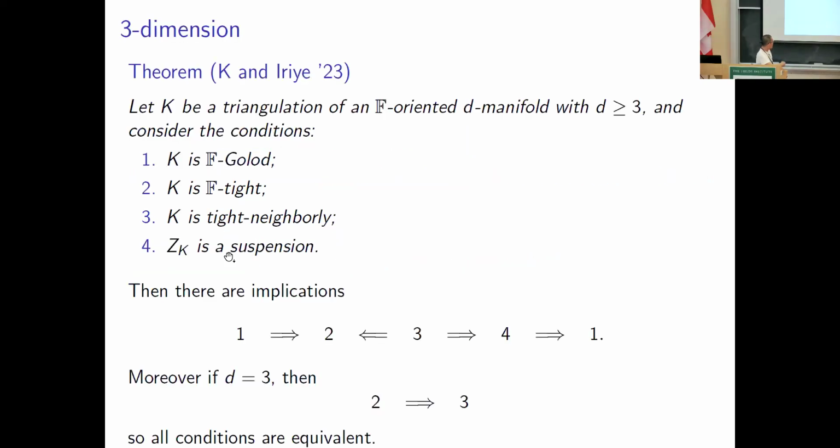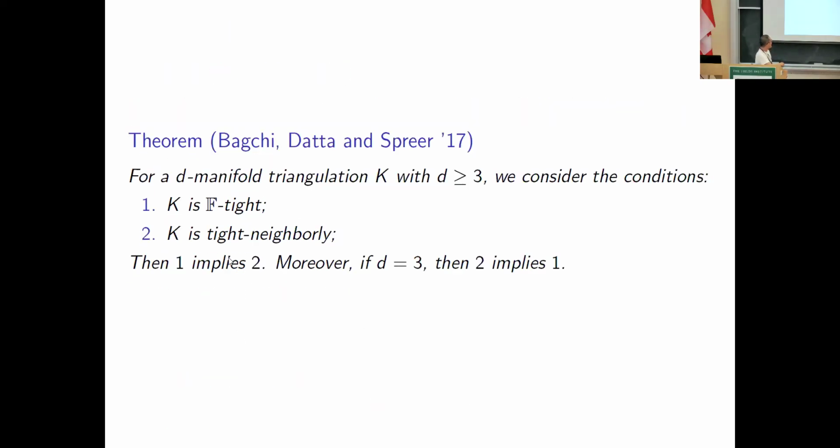Sorry, this is not true. 2 implies 1. So tight neighborliness is stronger than tightness. So tight neighborliness is a criterion for tightness.